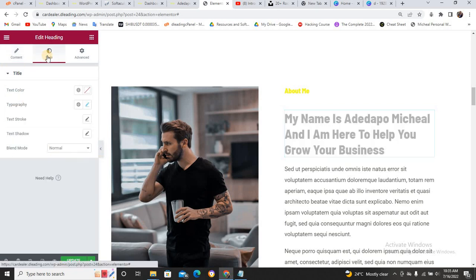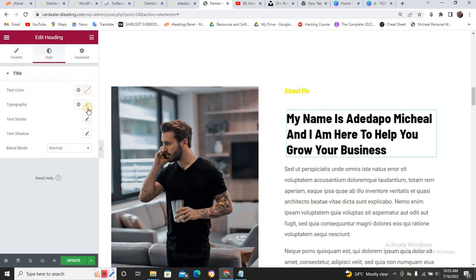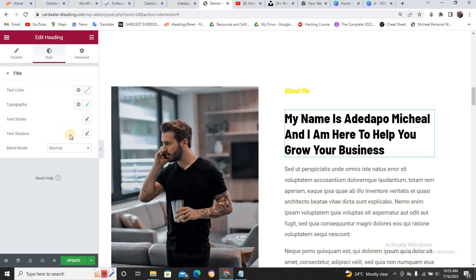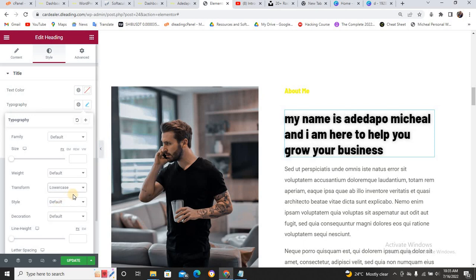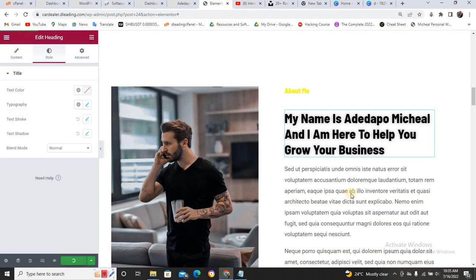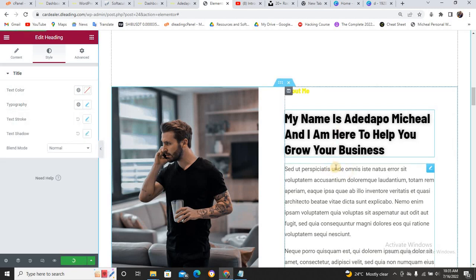If you want to change the font size, you can come and change the font color here, change the typography, and change everything. You want to blend it, add a text shadow, text stroke, typography, anything, you can come here and change it. Now, if you want to change the capital letter, you can come here and say capitalize or lowercase. If you put it in lowercase, everything is going to be lowercase. But I think capitalize is the best one. So I click on update. I will come back to this aspect.